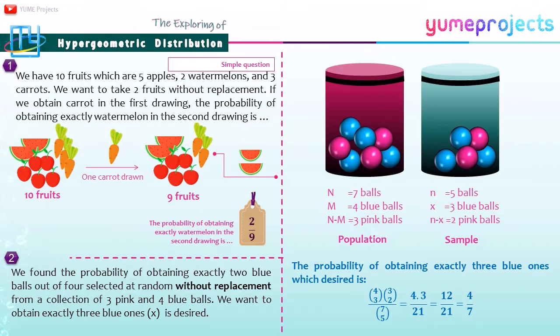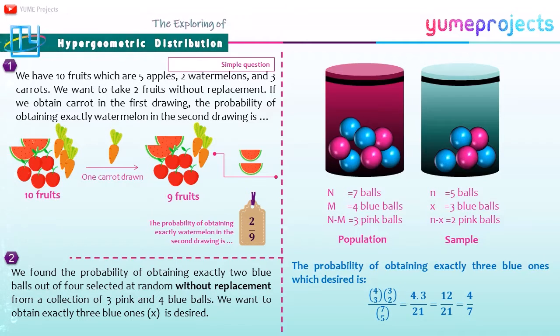And the second illustration, we find the probability of obtaining exactly 3 blue balls out of 5 selected at random without replacement from a collection of 3 pinks and 4 blue balls. We want to obtain exactly 3 blue ones, x is desired. This is the example from the previous slide on the Bernoulli or binomial distribution. In the population, we have 7 balls. There are 4 blue balls and 3 pink balls. And for example, in the sample, we take 5 balls. There are 3 blue balls and 2 pink balls.